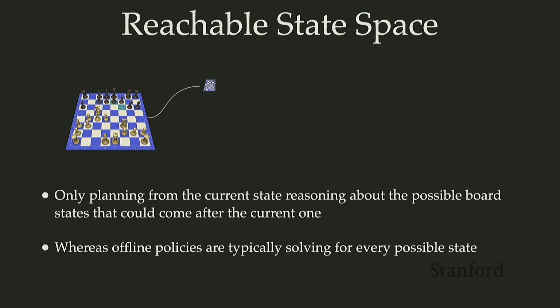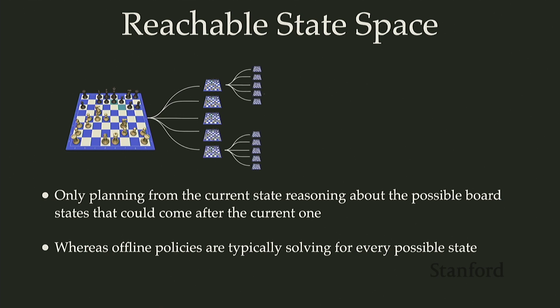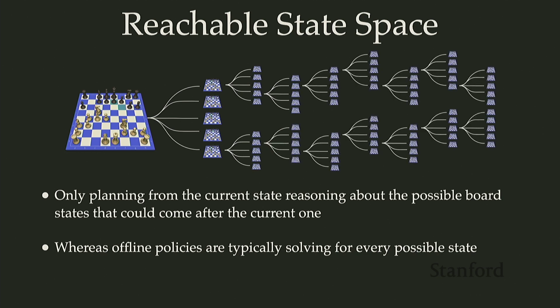So offline policies, on the other hand, they're going to be looking at planning from every possible state, right? They want to prescribe an action to take from any state that you could be in. So the offline policies are going to be concerned with the beginning game strategy, so opening moves. They're going to be concerned with mid game and end game, all in one, whereas the online policies are only going to be focused on planning from that current board state. So that's highlighting the difference here between the two.